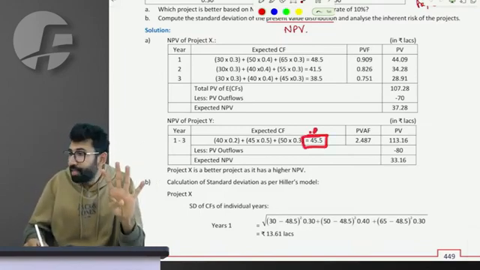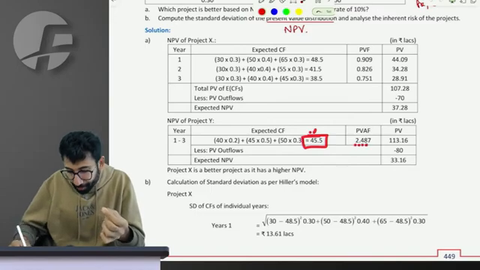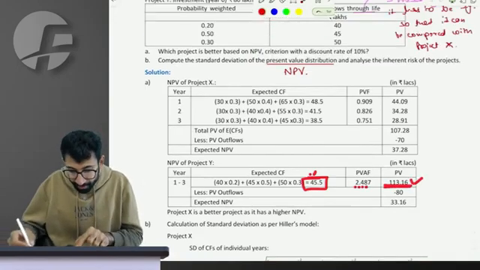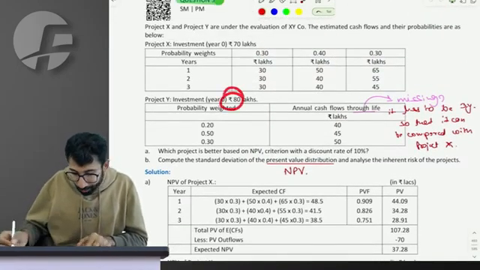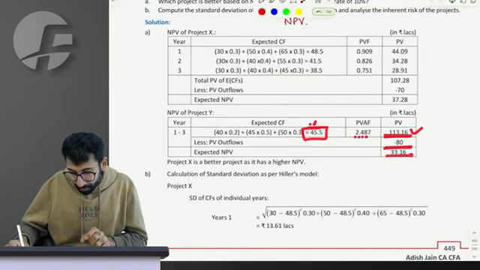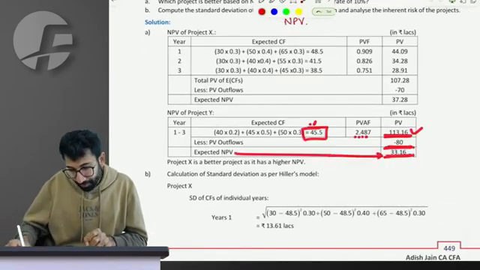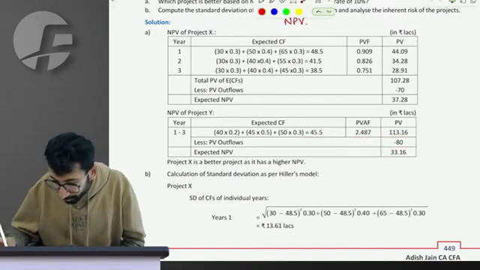The present value of those 3 cash flows is multiplied by the annuity factor, giving me 113.16, minus the outflow of 80 lakhs gives 33.16 as the expected NPV. So in terms of NPV, which one is better?